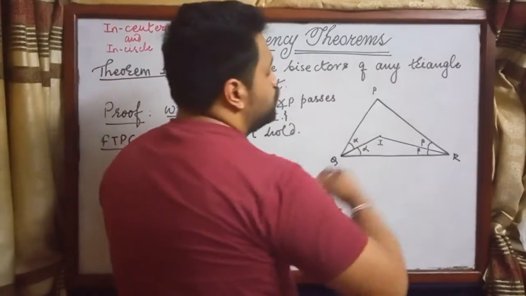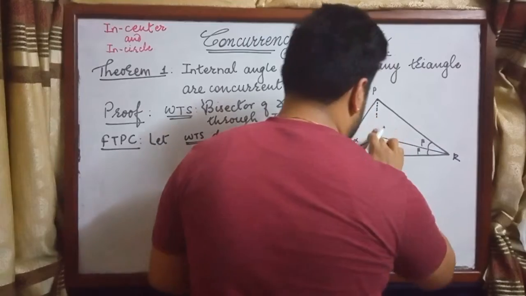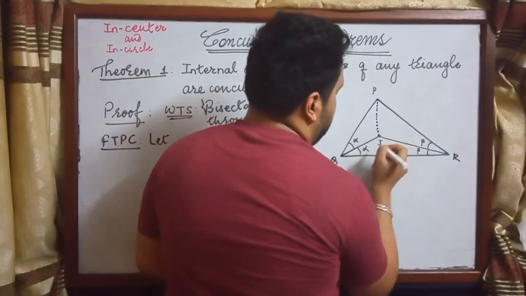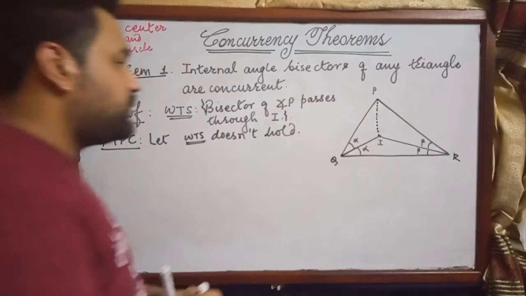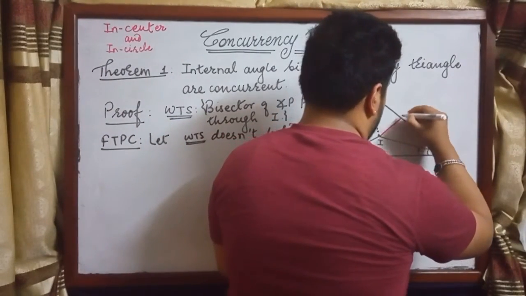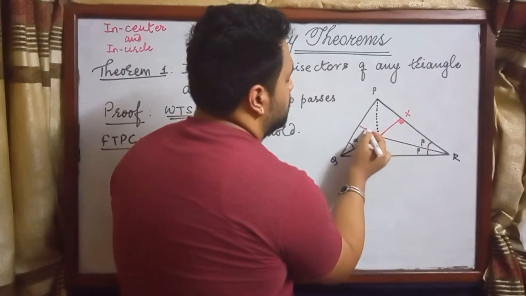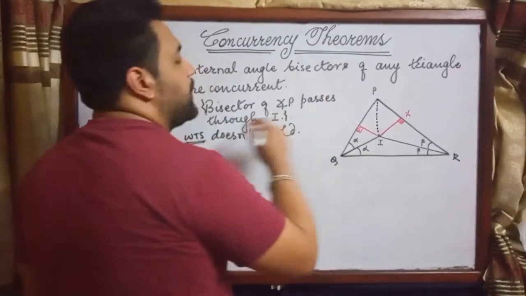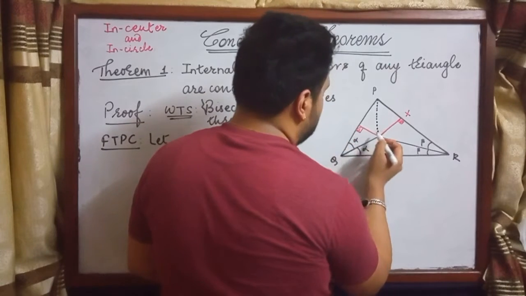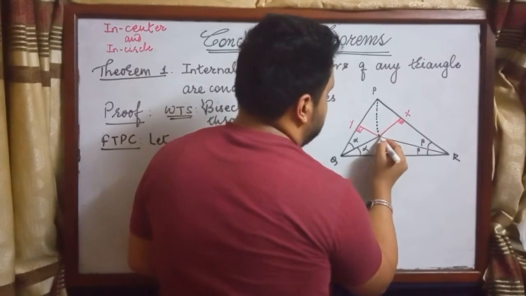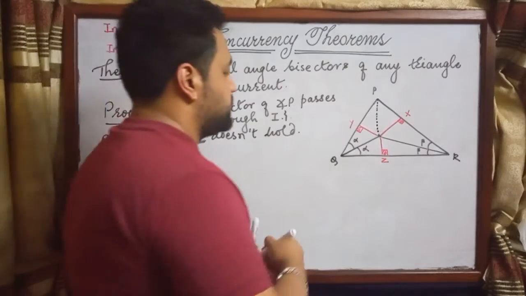Now, join P and I. We can join P and I whether or not the bisector of angle P passes through I. Okay, let's join P and I, and let us draw IX perpendicular to PR, and IY perpendicular to PQ, and IZ perpendicular to RQ. Okay, this point is I.